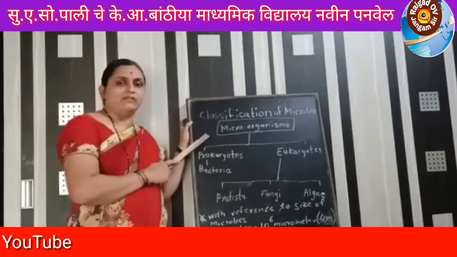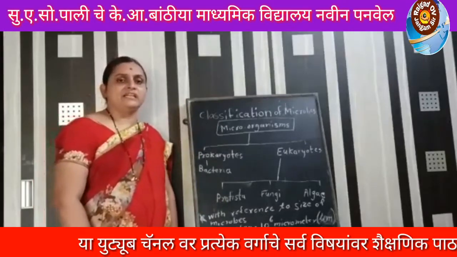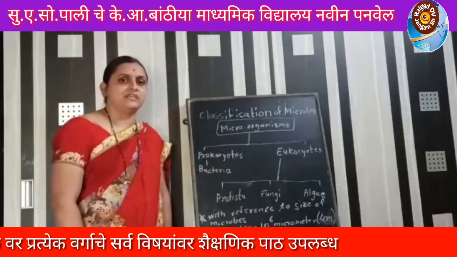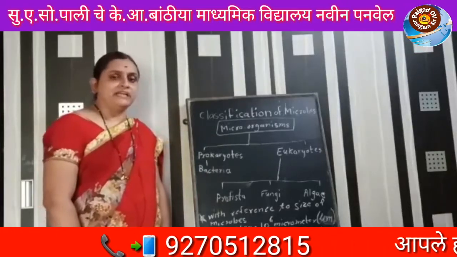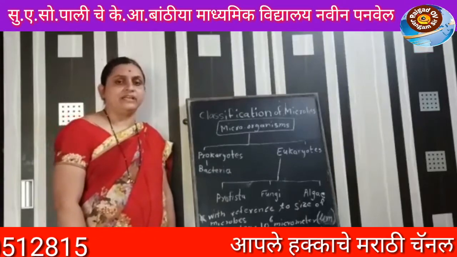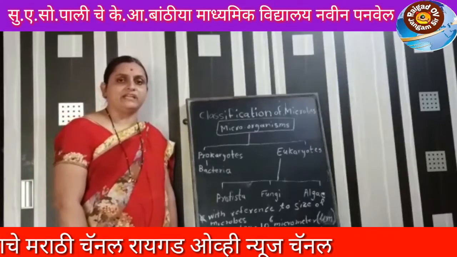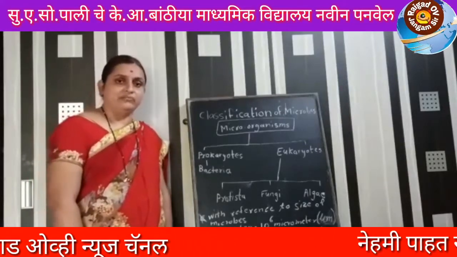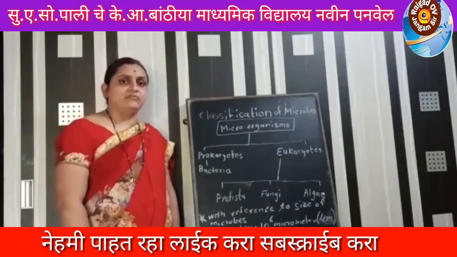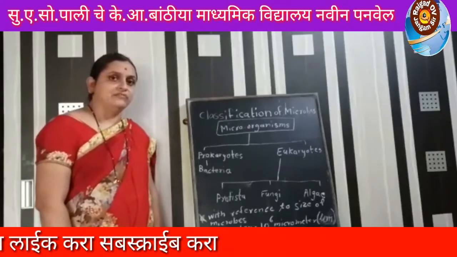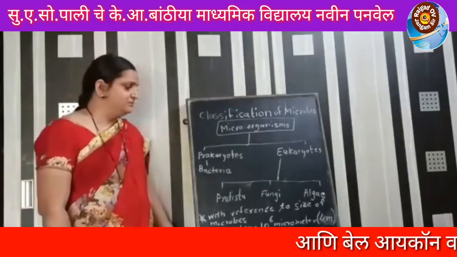What is the meaning of microorganisms? Micro means very small. These organisms are very small. We cannot see them with our naked eyes. But they are present everywhere. They are present in soil, in water, inside the body of living organisms, outside the body of living organisms. They are present everywhere, but we cannot see them with our eyes. They are very small in size, so they are known as microorganisms.